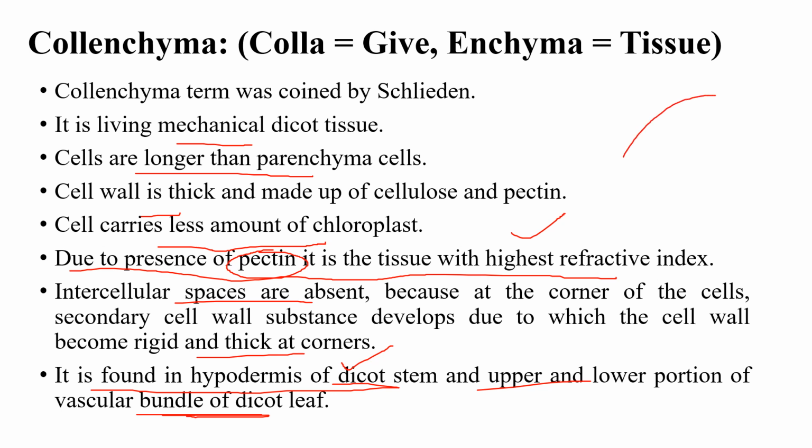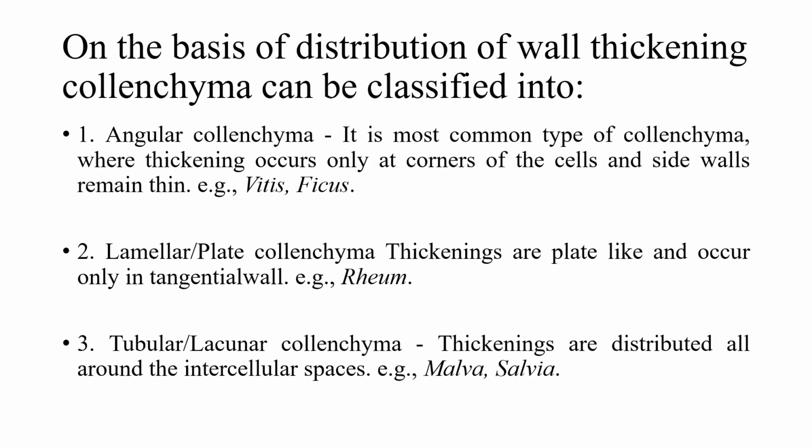What is hypodermis? The outermost part of the stem is known as epidermis. Under it, the hypodermis layer is present, and it is made up of collenchyma in the case of dicot stem. Then it is also present in the upper and lower portion of the vascular bundle of dicot leaf. On the basis of distribution of wall thickening, collenchyma can be classified into angular collenchyma. It is the most common type of collenchyma, where thickening occurs only at the corners and side walls remain thin. It is present in Vitis and Ficus.